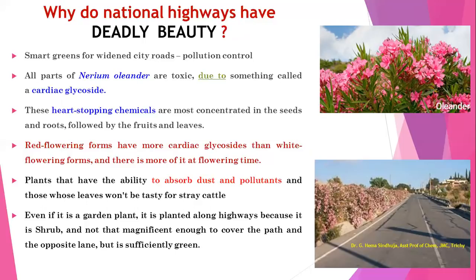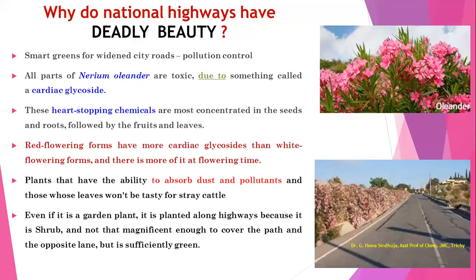There are two types of plants, red flowering plants and white flowering plants. Both the colored plants are planted in the roadways. Red flowering plants have more cardiac glycosides than white flowering plants, and there is more of it during the flowering time. These plants have the ability to absorb dust and pollutants, and the cattle do not taste this plant, and hence for this reason also they are planted on the roadside.